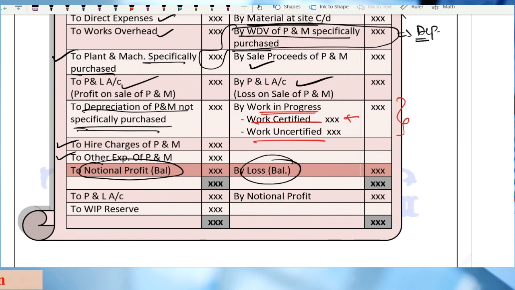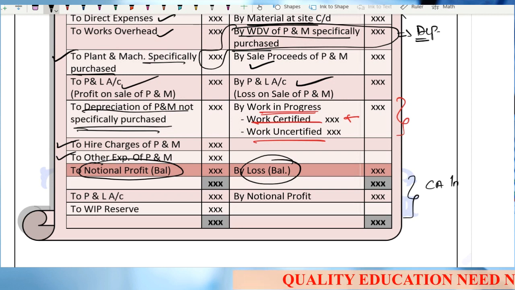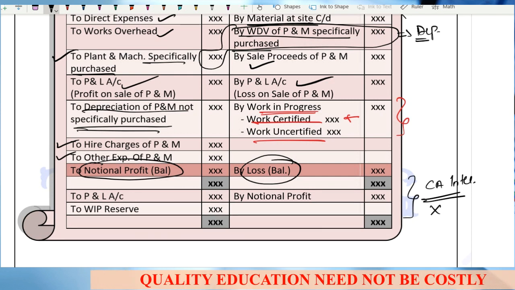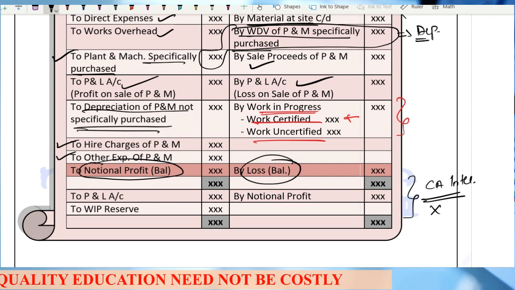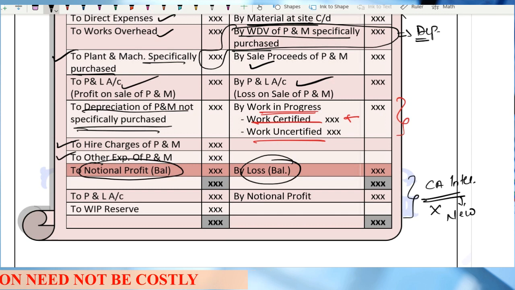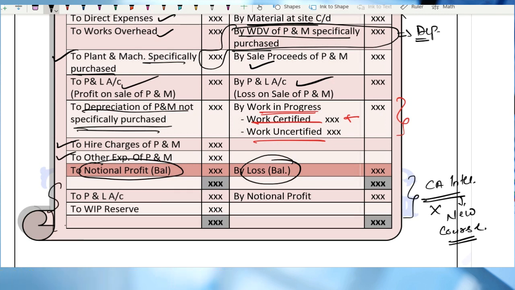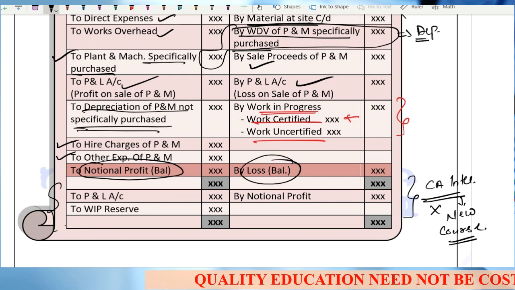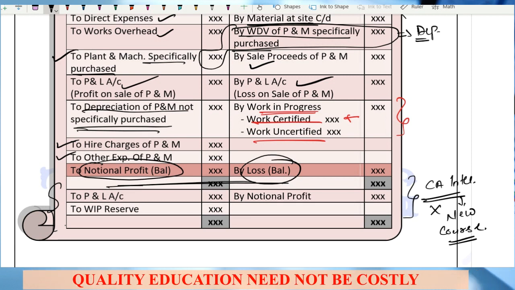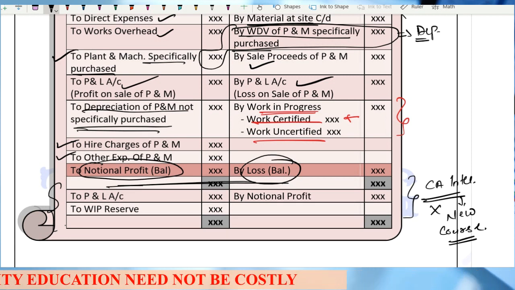Right? Now, sir, what is the next part? This notional profit and P&L WIP reserve. For CA intermediate students, this part is not in the syllabus now. That is for new course students. Right? If any old course student is there, for that old course student, this part is relevant. But for CA intermediate new course students, this part is not relevant. If you get the question on contract account, you will only get it till notional profit. The question ends here for all of you, for CA intermediate new course students, right?